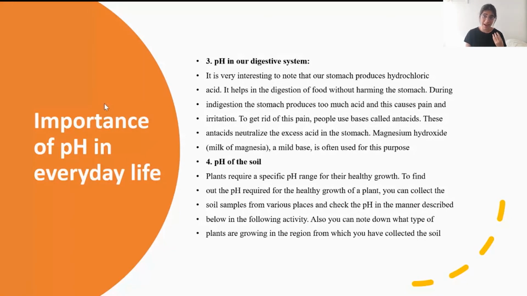We cannot consume acidic substances, and we cannot consume a lot of basic substances. That is why the conditions in which plants or crops grow need to be in a neutral range. It cannot be an exact value, it needs to be in a neutral range.